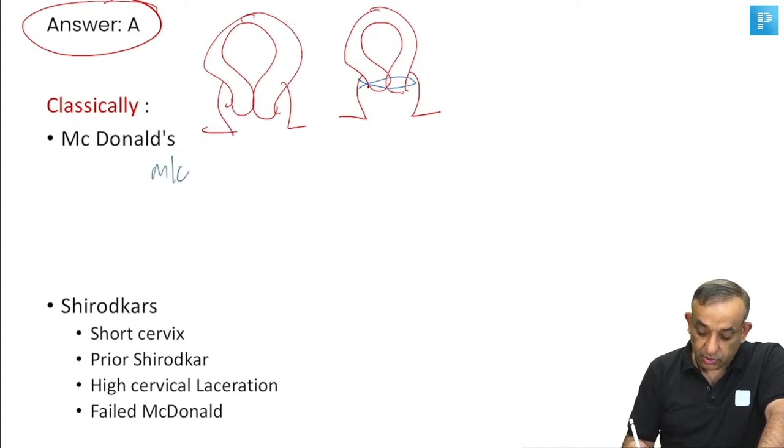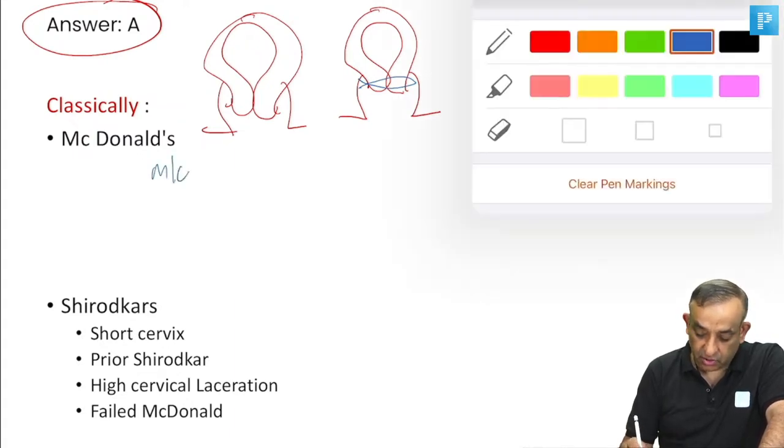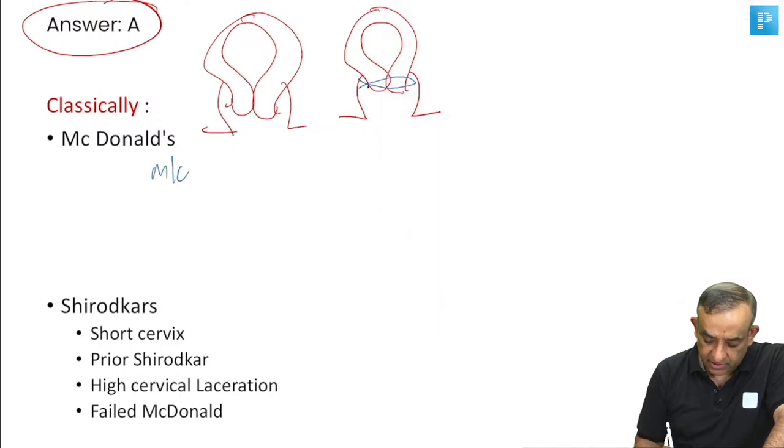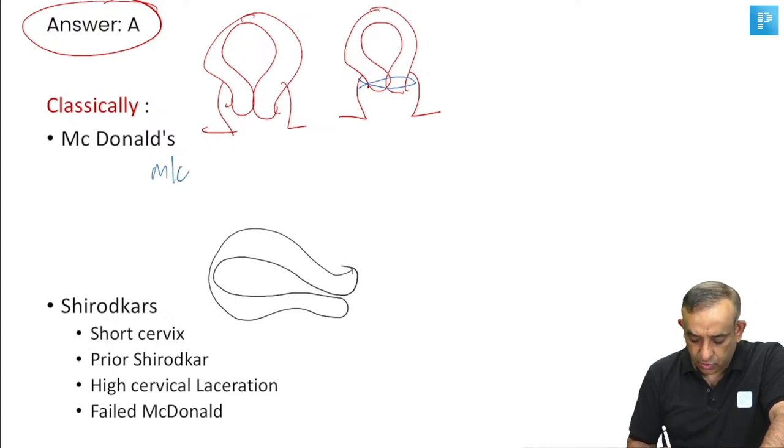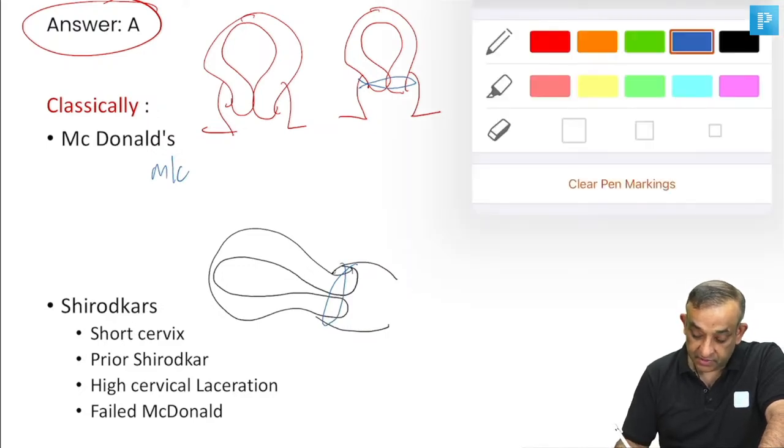Now, what is the Shirodkar cerclage? All of us have read about it a little bit, but let me try and tell you, it is about a very short and mutilated cervix. You don't have a cervix of a normal length. If it is so long, you can easily put a McDonald here. So this kind of cervix we don't have.